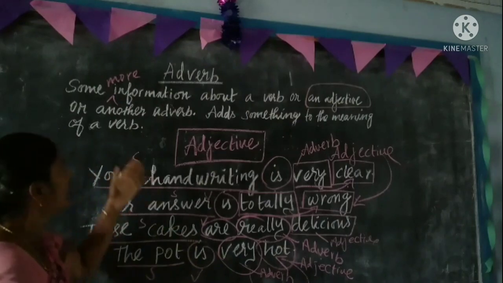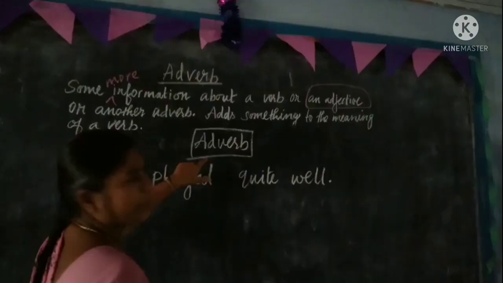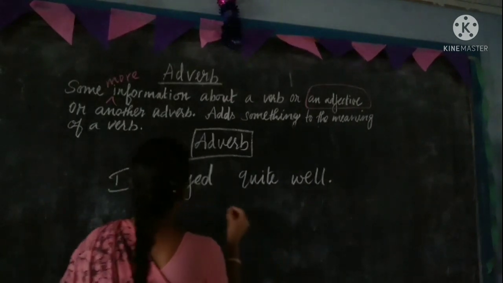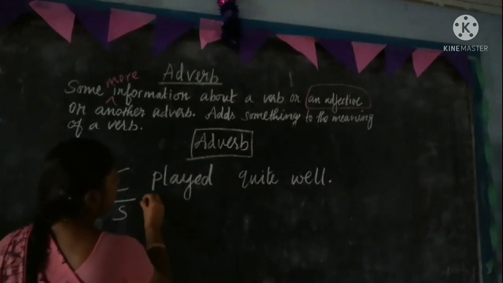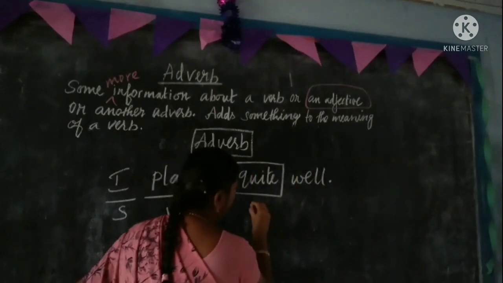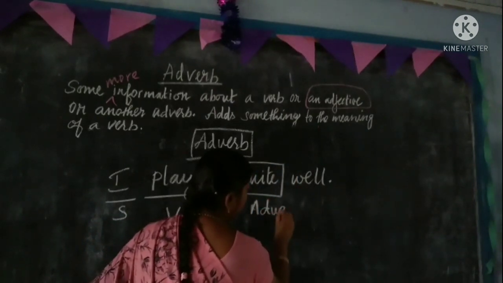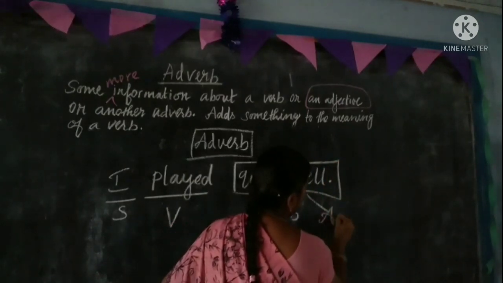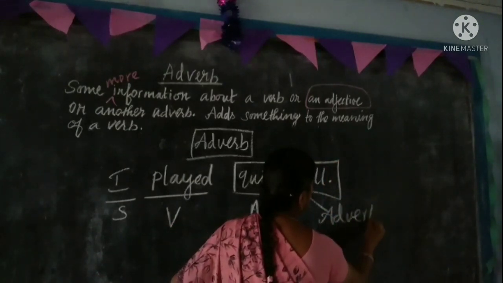Let us see the examples for another adverb. I played quite well. Here I is a subject, played is a verb, quite is also an adverb. And well is also another adverb.